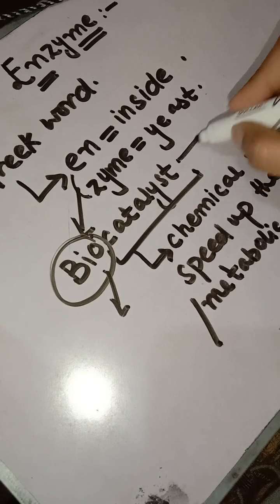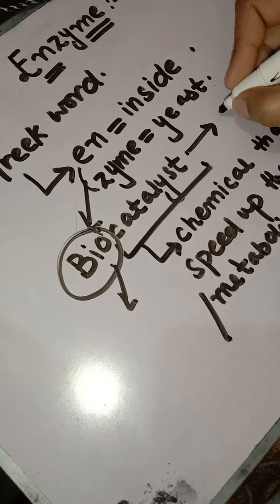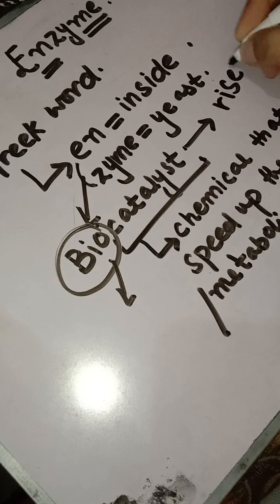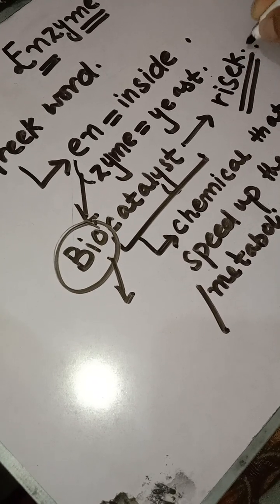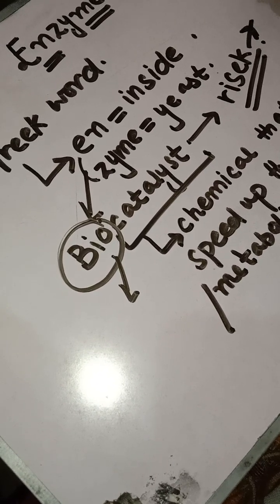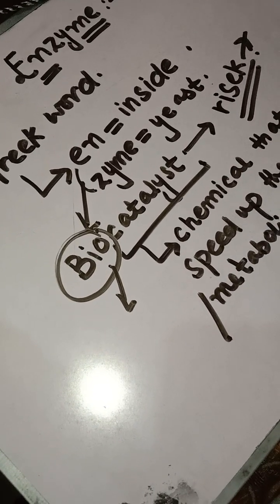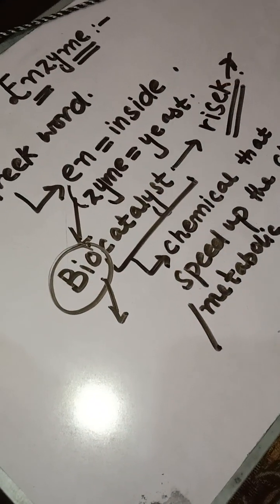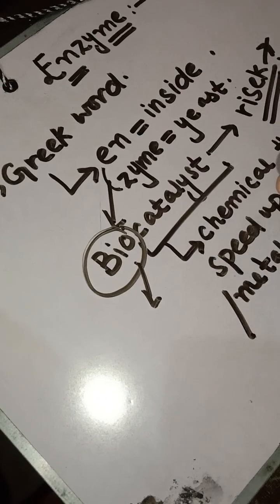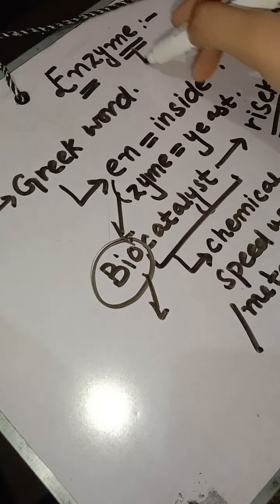For example, let's take the example of a digestive medicine, something that speeds up the reaction that helps to digest food very rapidly. So enzyme is a biocatalyst. Basically, enzyme speeds up the metabolic reactions that take place inside of the living organism.